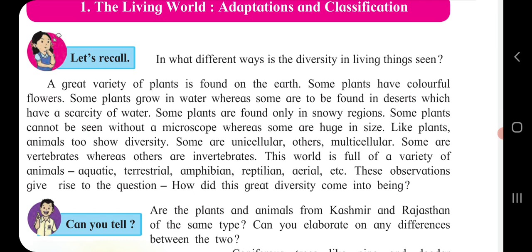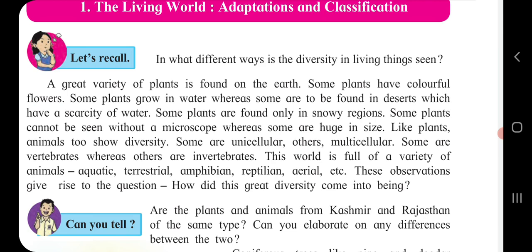For example, living beings require oxygen for their breathing, so according to their body structure, they show such a type of adaptation. Here, children, one word is there: adaptation. How animals or plants adapt to nature.